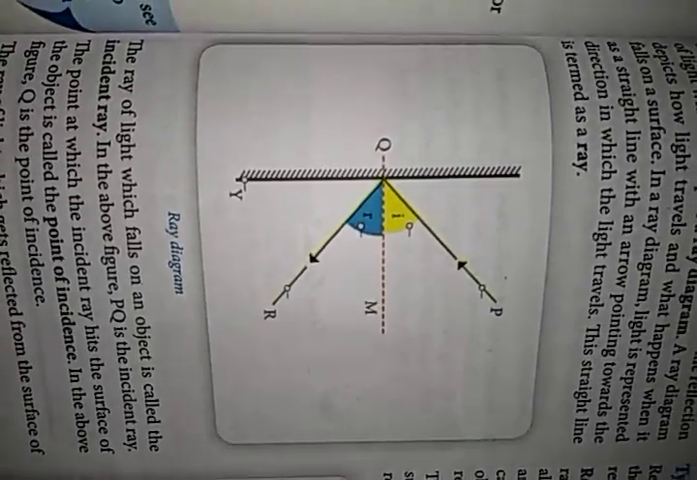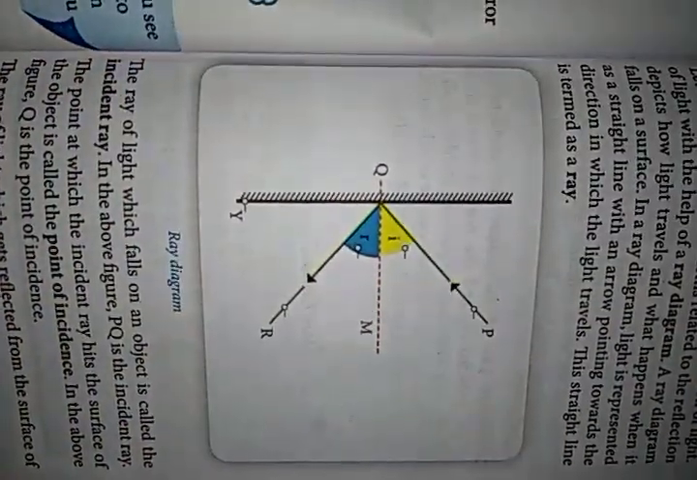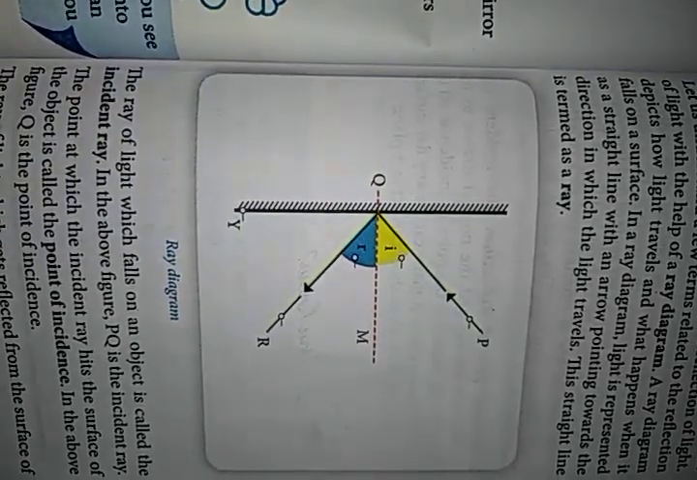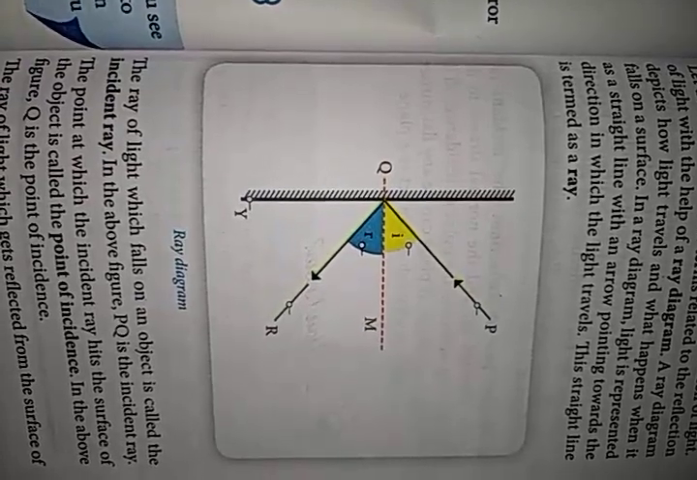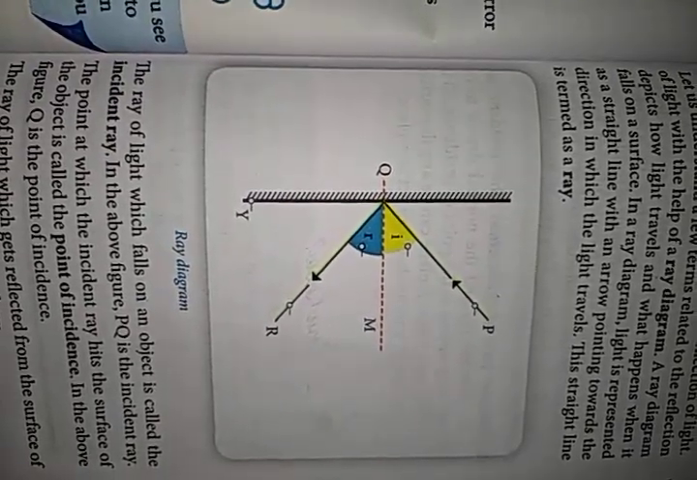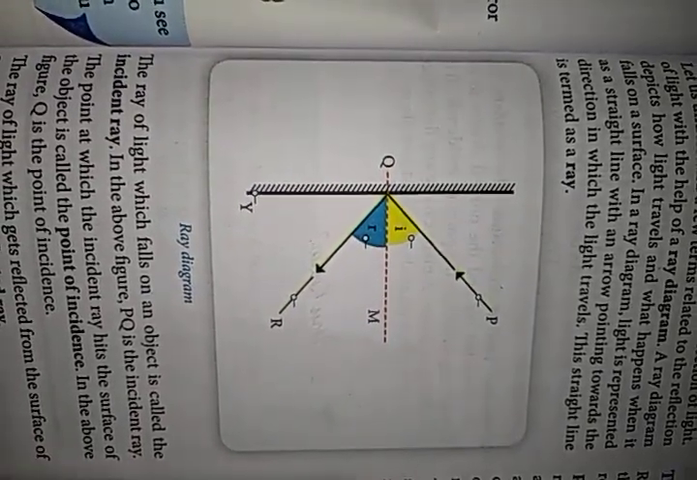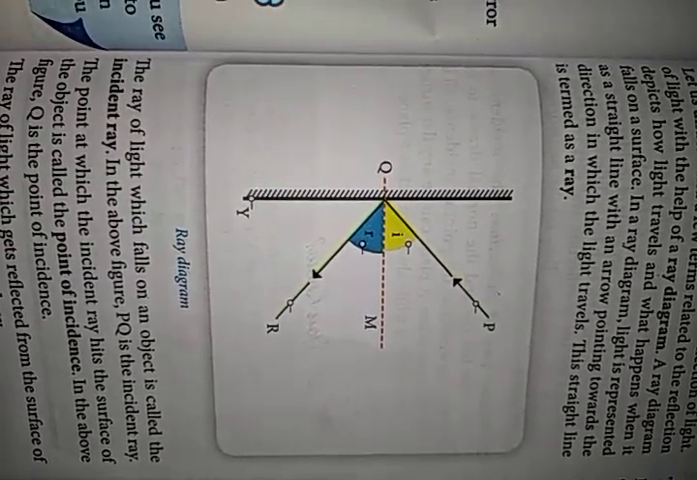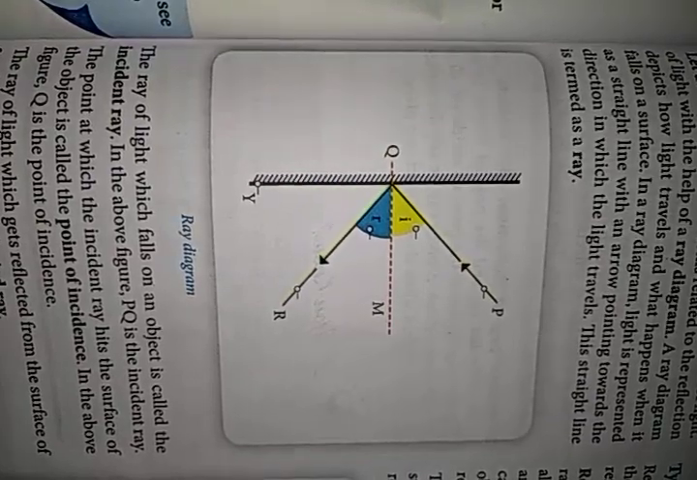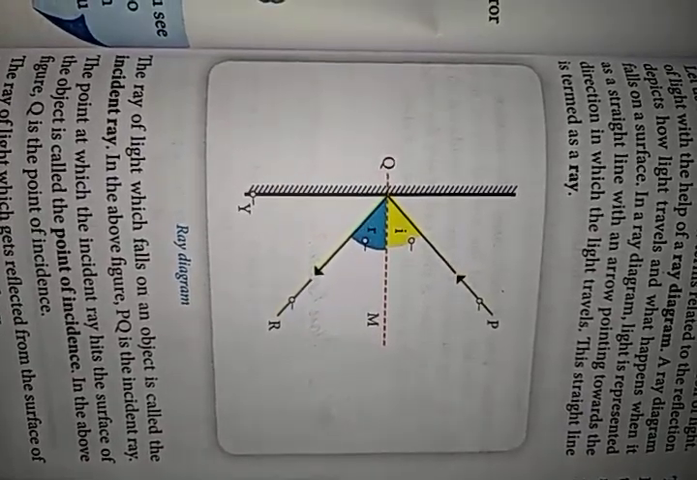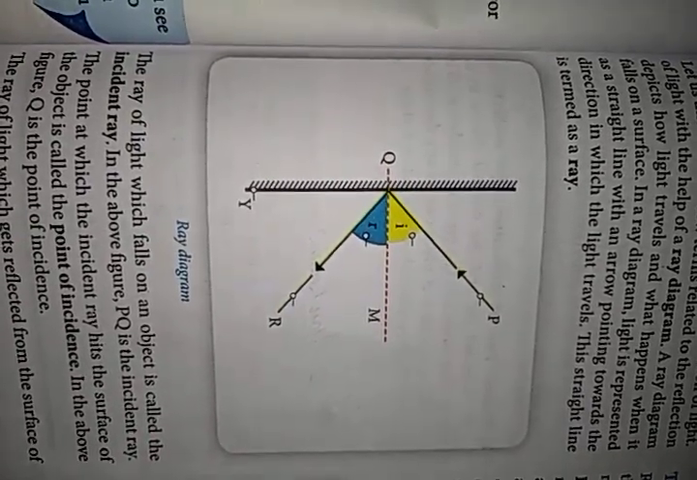When light falls on an opaque object, some part of light gets absorbed while most of it bounces back. This bouncing back of light from the surface of an opaque object is called reflection. Here, opaque means the object through which light cannot pass.